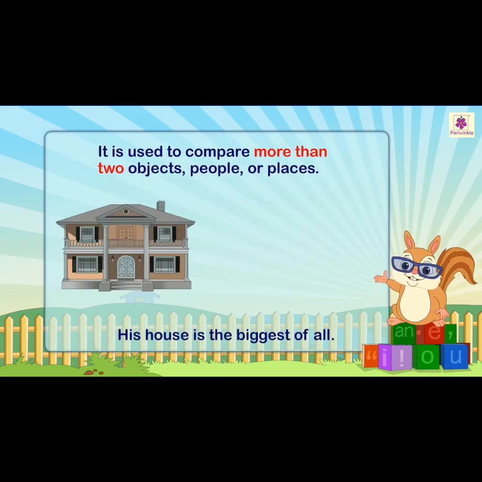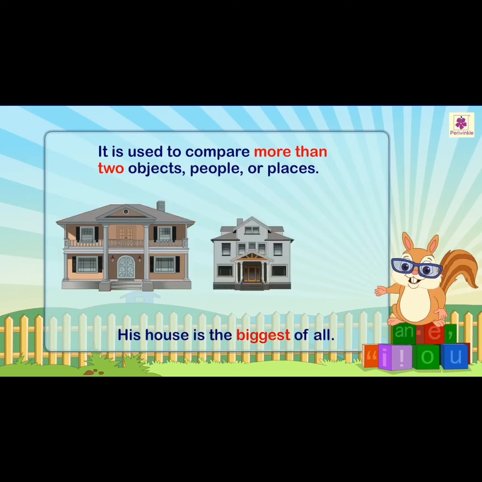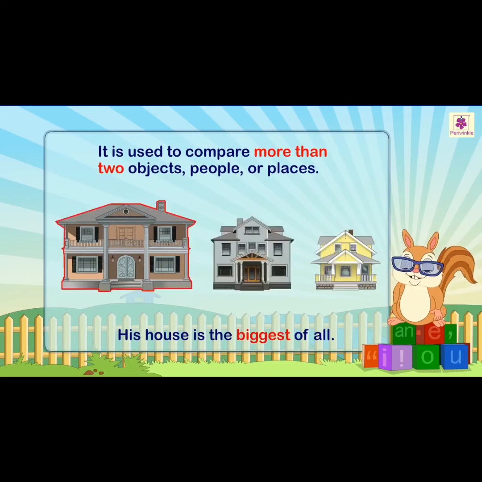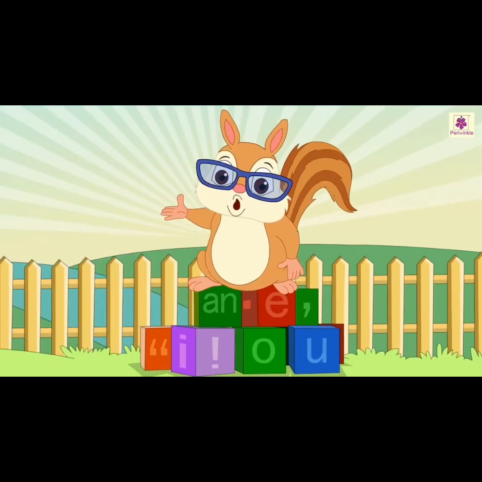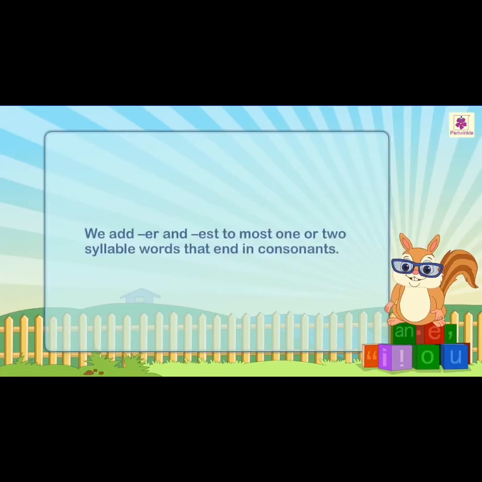See here, his house is the biggest of all. Here three houses are there. Out of these three houses, what is the biggest house? It is called a superlative degree of comparison, children.